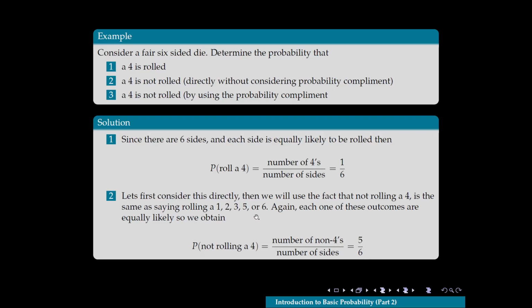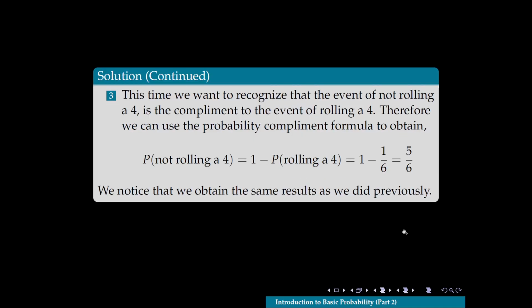Now we're going to repeat this same computation, but this time we're going to use the probability complement. So this time we are going to reorganize the event of not rolling a 4.